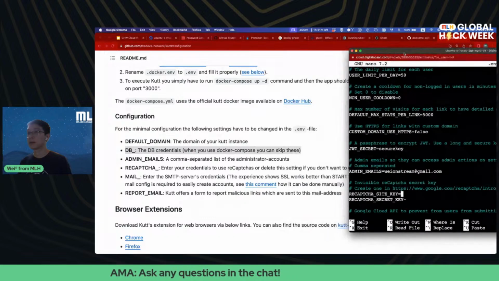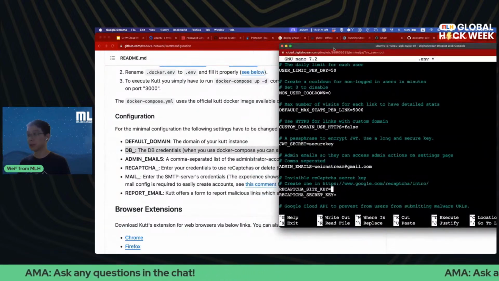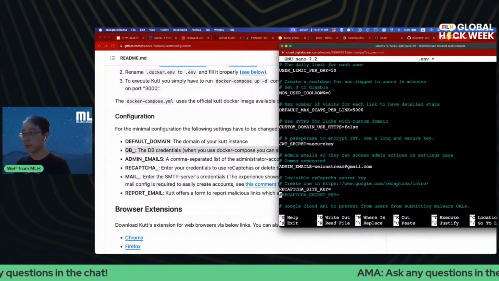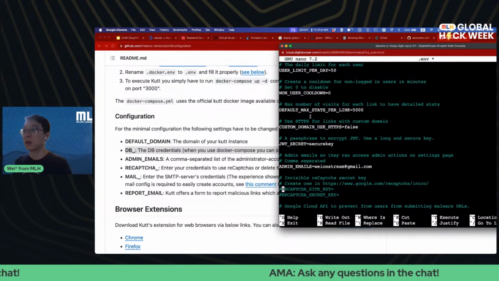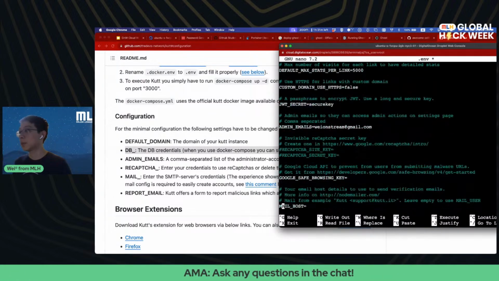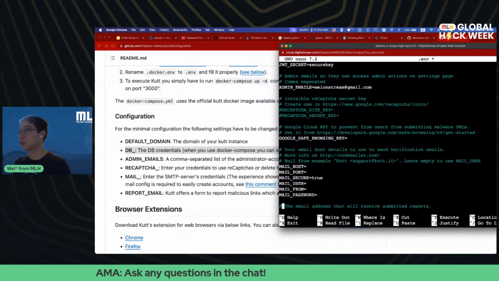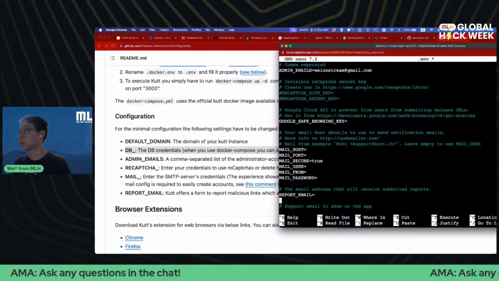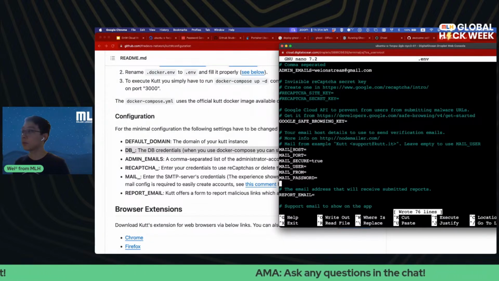And recap, we can just delete that for now. We don't need to worry about that for the demo. And lastly, I'm not going to include the emails. I don't know if this is required, so we'll just try it out.